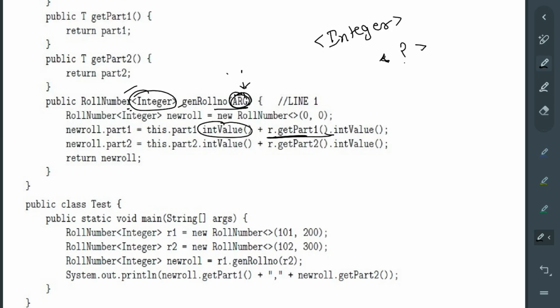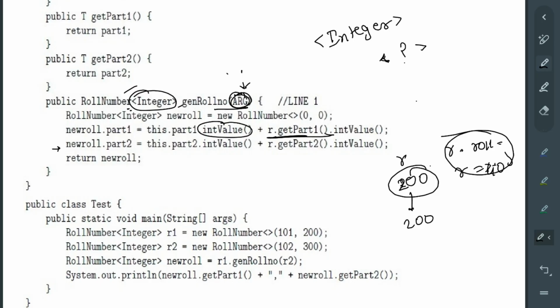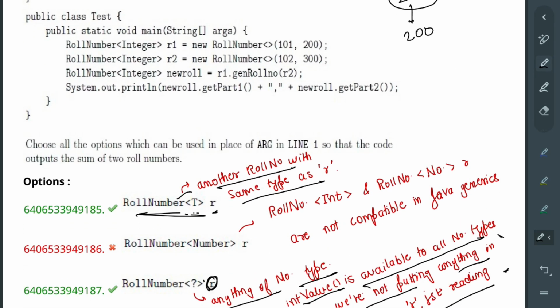We are not processing anything on R. Let's say we have a roll number; in this part we are just getting the roll number from R. We are not changing that, like R dot roll is equal to 300 or 400. We are not doing anything like that. R plus equals 100, ऐसा कुछ नहीं कर रहे हम, ना. We are not doing any processing on it. We are just reading. That's why the wildcard works.